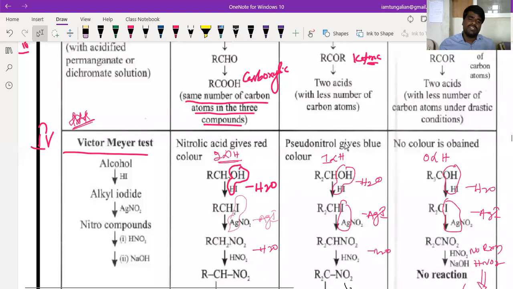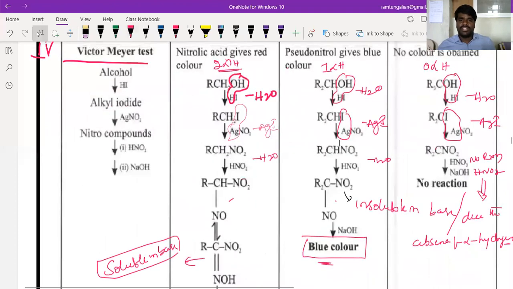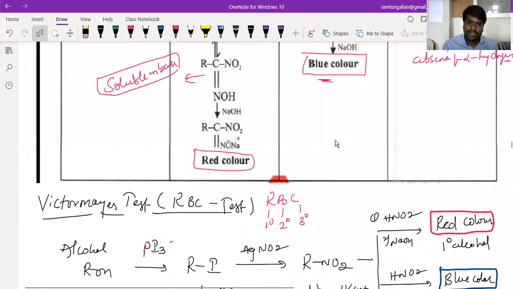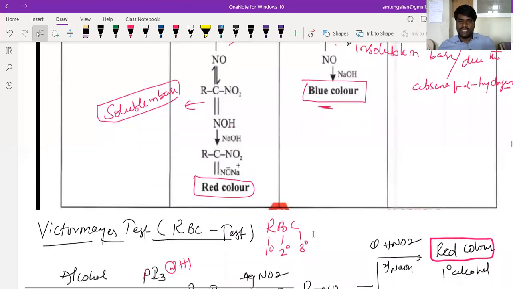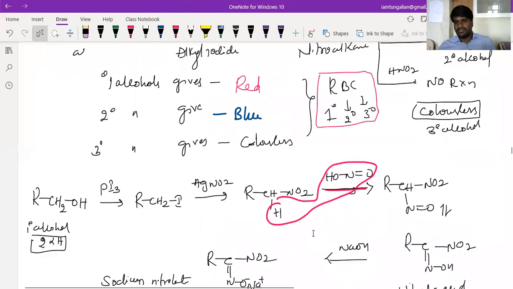What is the sequence of reagents used here, beta? See, first you have to use it this way. What has been given, beta? Either it will be given P with I2 or PI3, or it will be given HI, beta. Both of them can be given. It does not make any difference. Don't confuse with the phosphorus triiodide or HI. Anything can be used, beta. So this is the sequence of reactions.